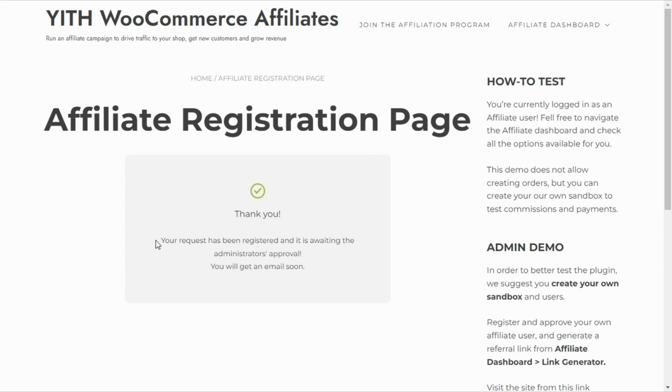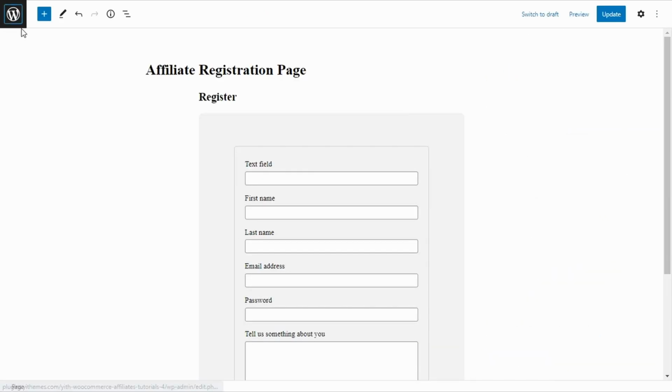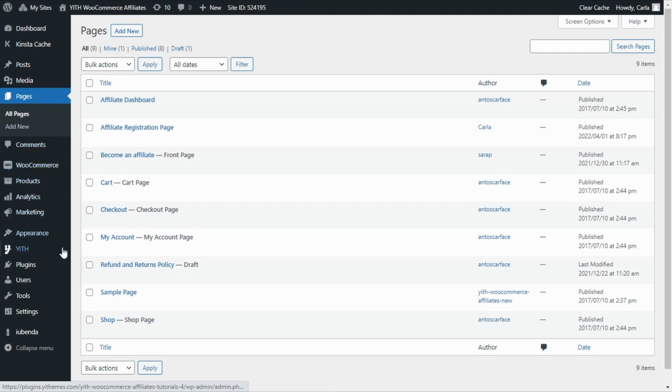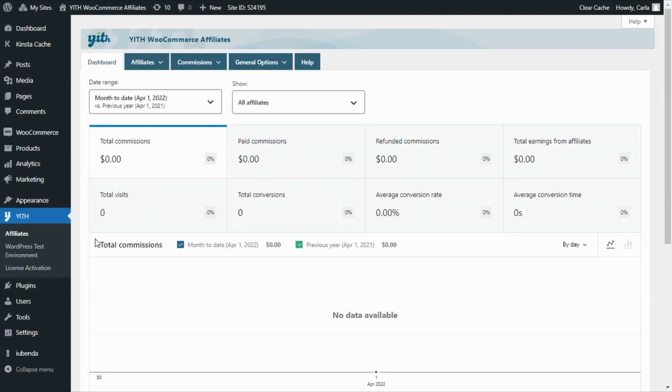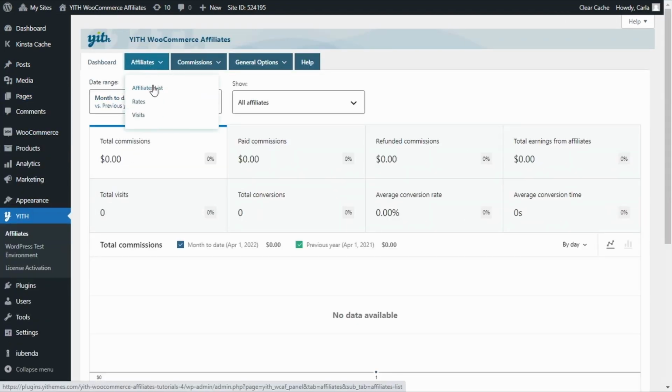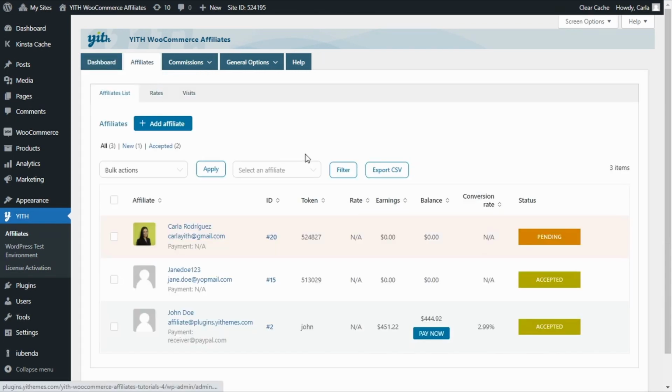And if I go back to the dashboard and we go to YITH, affiliates list, we can see all of the affiliate applications we have had with their names, their payment method, their IDs, token, rate, earnings, balance, conversion rate, and status.